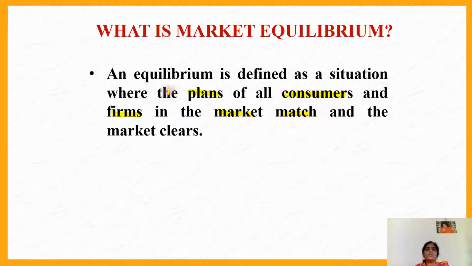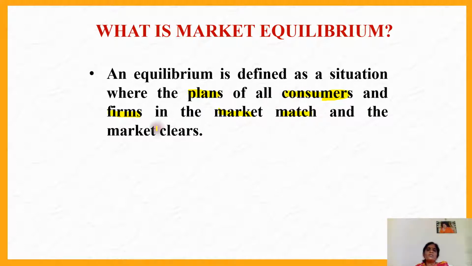Plans of all consumers, we have already discussed under theory of consumer behavior. What are the plans of all consumers? Consumers always want to maximize their satisfaction out of their consumption. In the same way, firms want to maximize their profit. At the market equilibrium, both plans are met: the consumers' maximum satisfaction and the firm's objective of profit maximization are achieved. That is the meaning of market match.